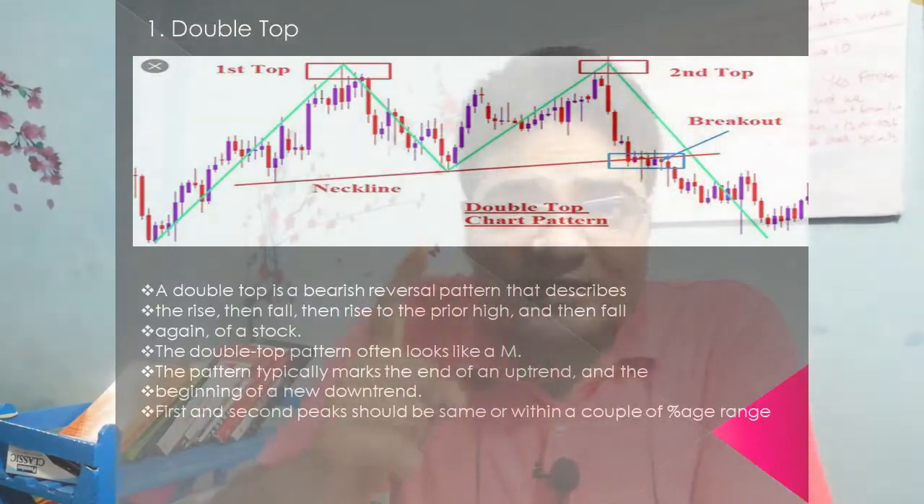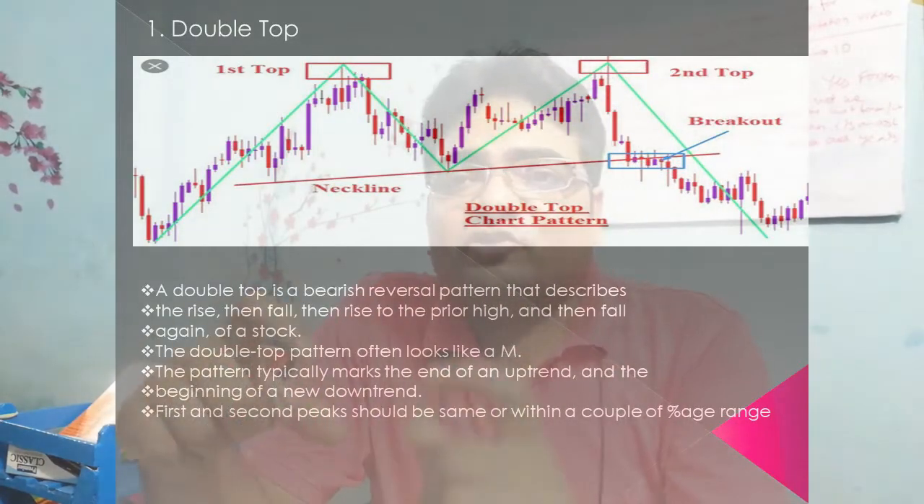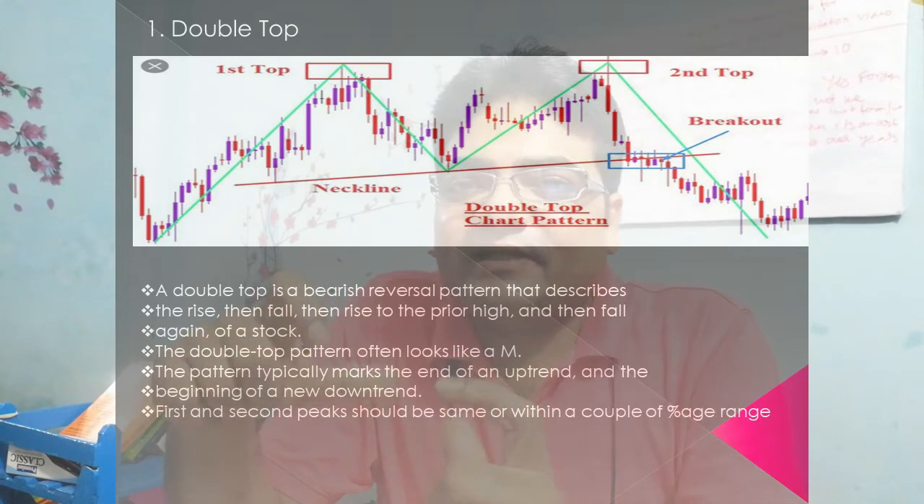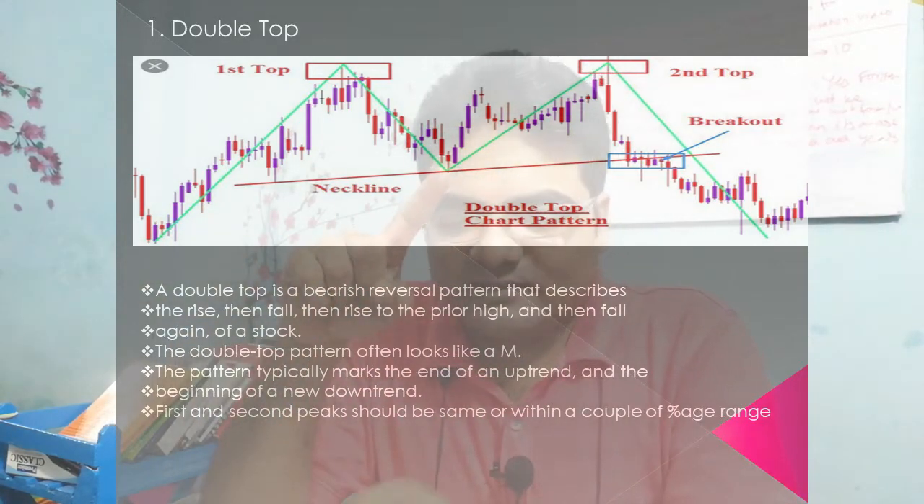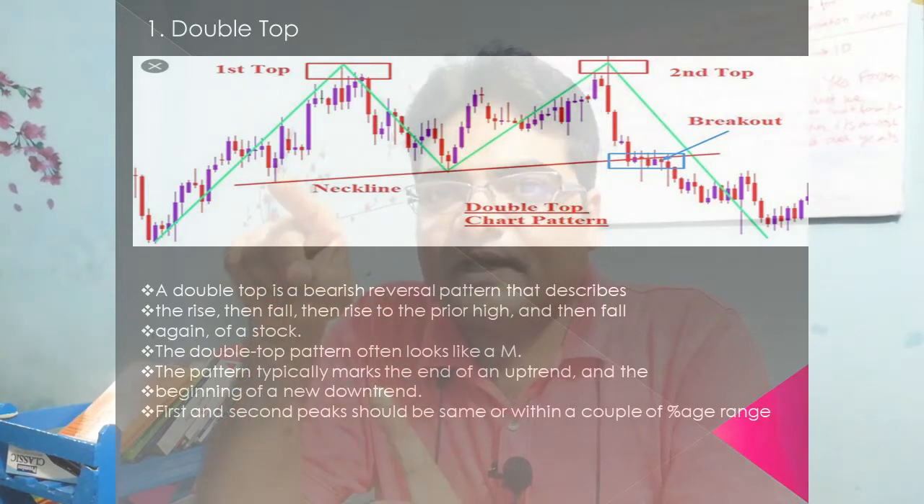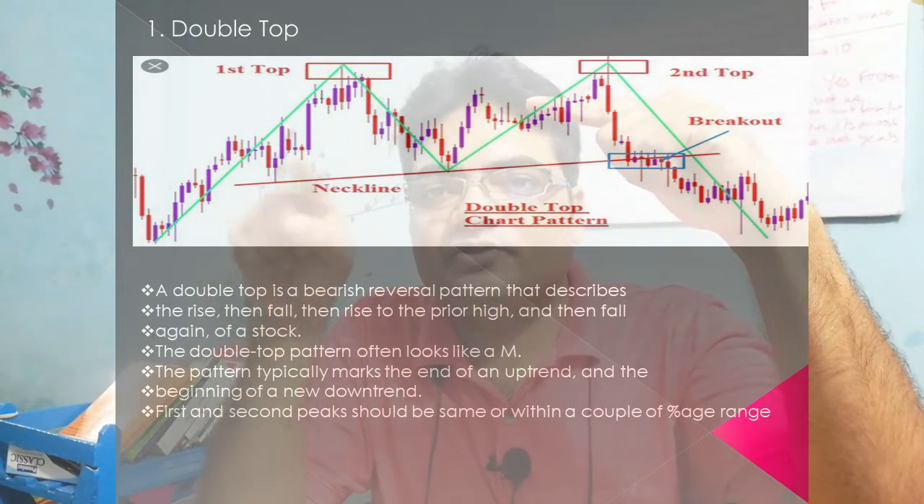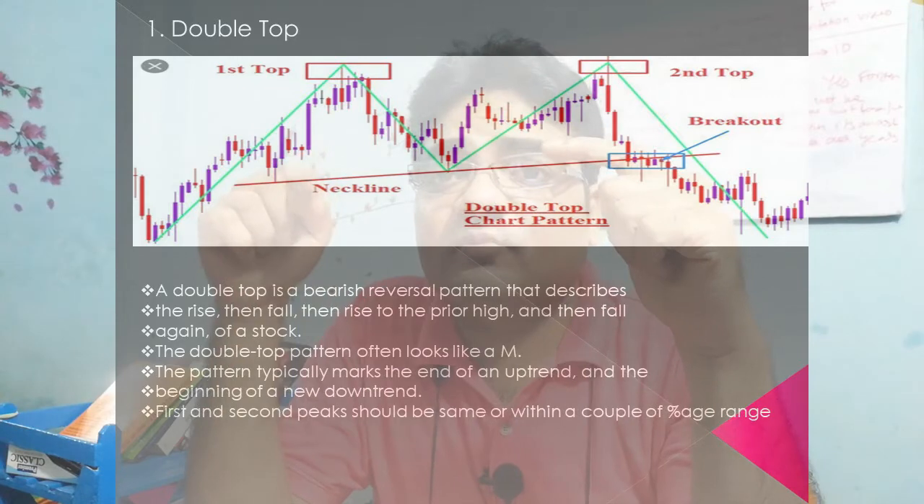So let's quickly go ahead and take a look. Number one, double top. A double top chart pattern would be something like an M sign. You know, a stock has gone up, then little below, then gone up again, but the first high was not broken, or it could be in small range.